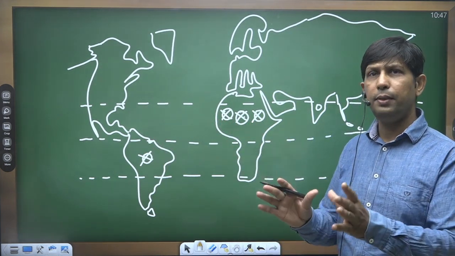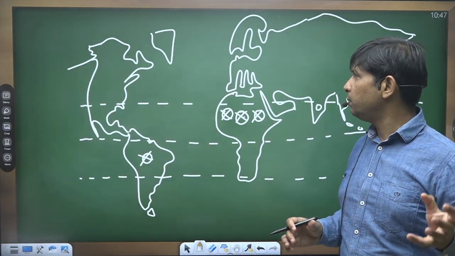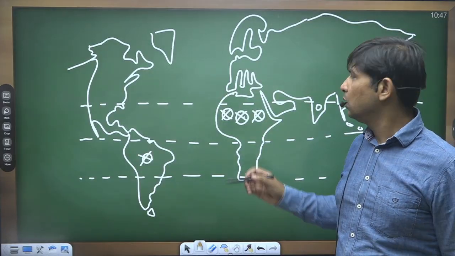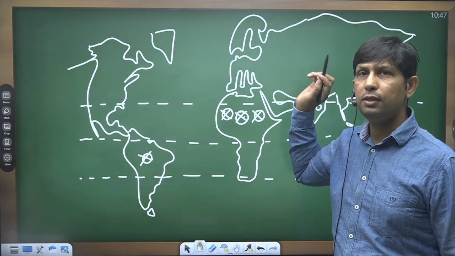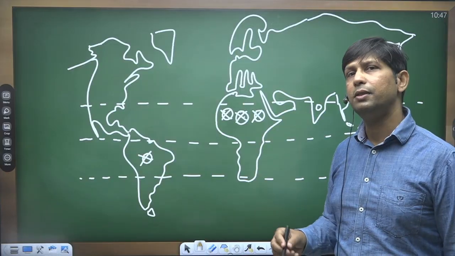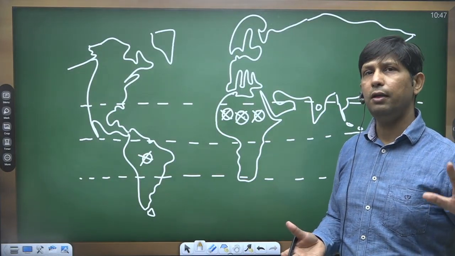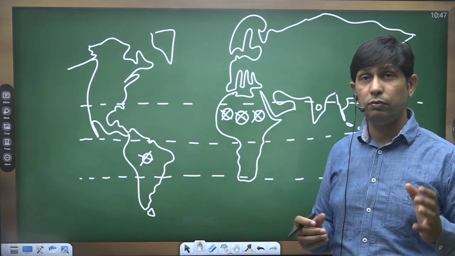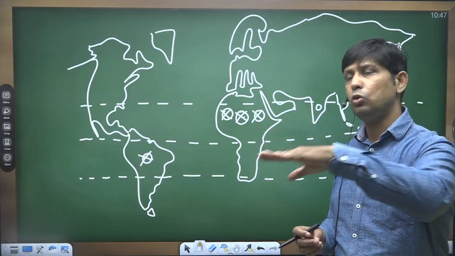If you compare this with the temperate cyclone, those cyclones can develop in any kind of surface, whether it is a warm surface, a cold surface, or a watery surface. Over the land area we may have the formation of a temperate cyclone. So temperate is not linked with the type of surface. It is more linked with the collision of two contrasting air masses. So that is also one of the ways of separating the temperate cyclone from the tropical cyclone.